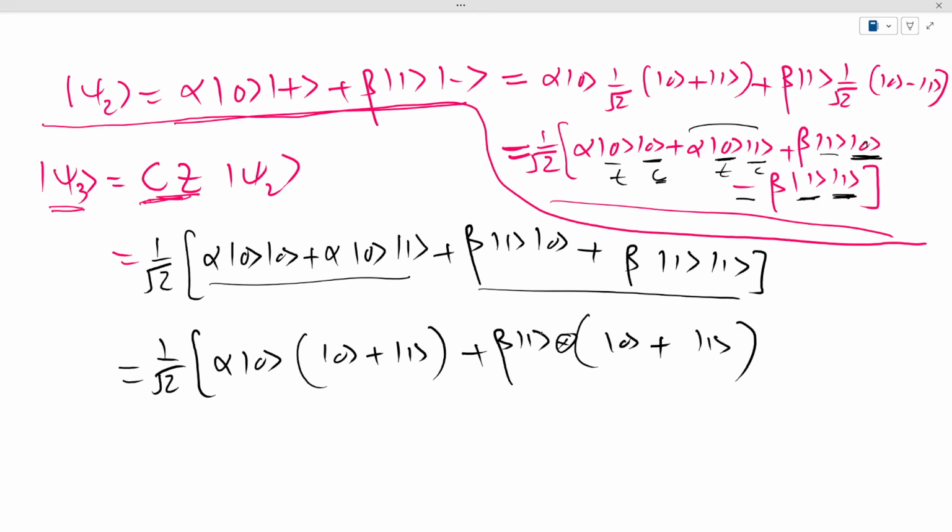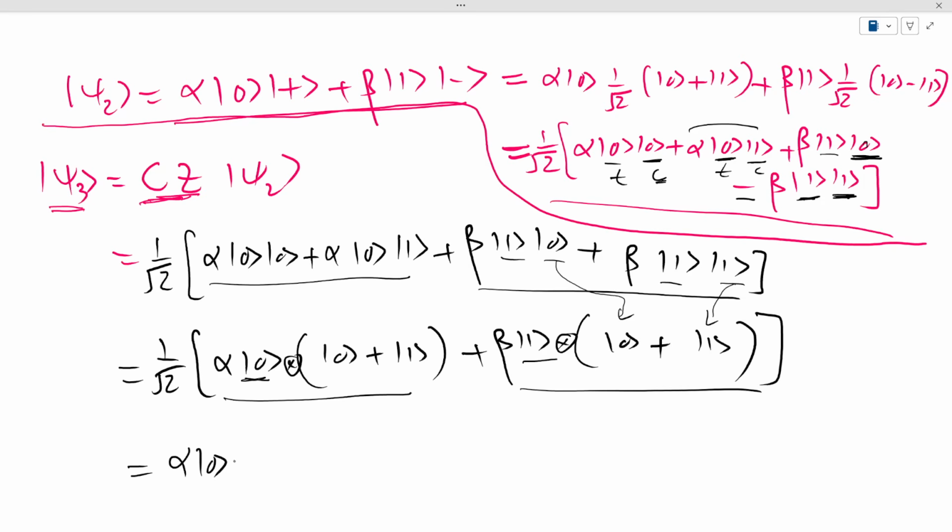So remember there's a tensor here, so left side is common from the left side, and what is left on the right side goes here. All right, and again in this and this state we can take |0⟩ plus |1⟩ common on the right side.